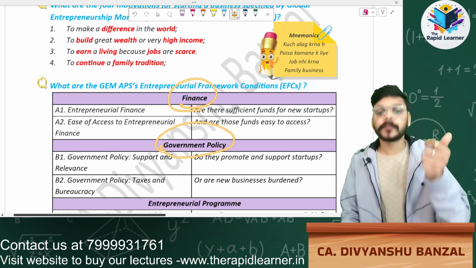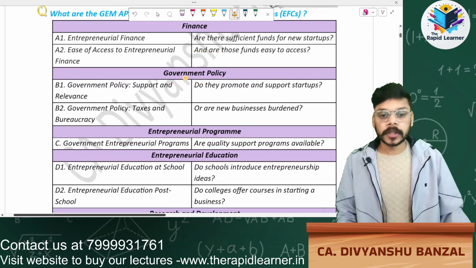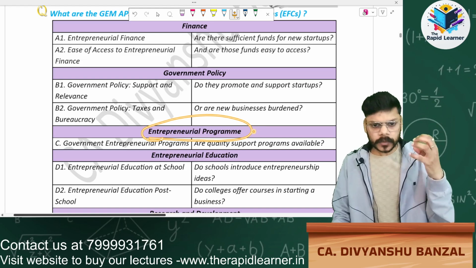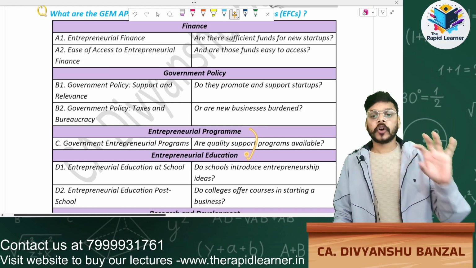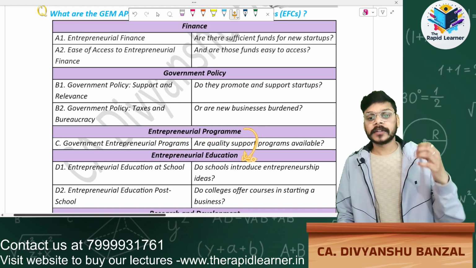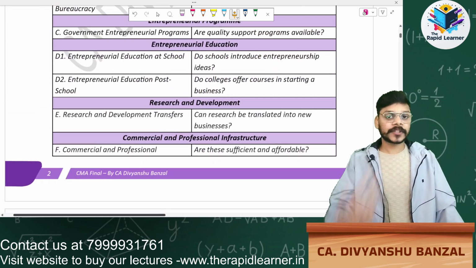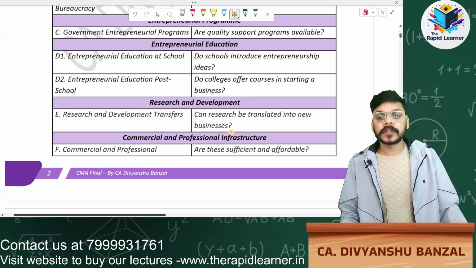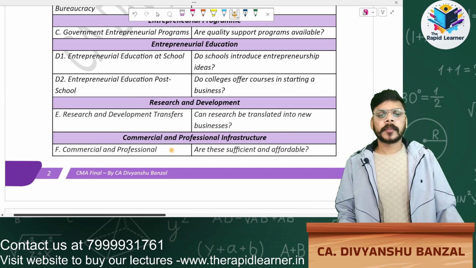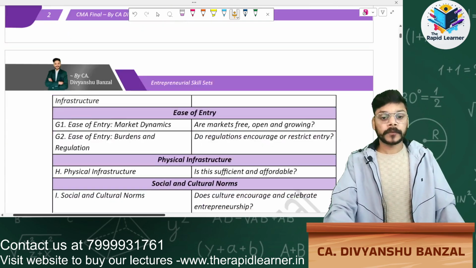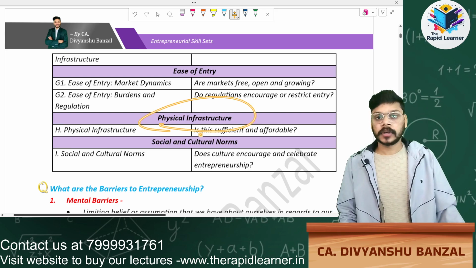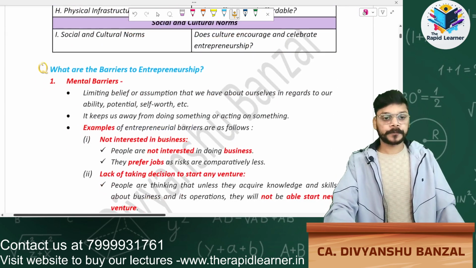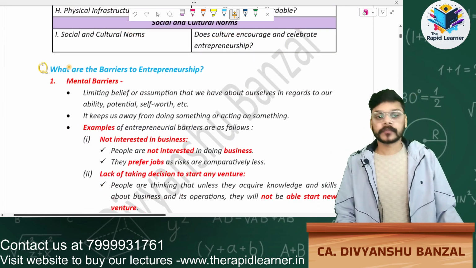Then government policies. In government policies, what are the policies? Entrepreneur programs. Government may run the entrepreneur program. Then entrepreneur education. In that program they will get the education. Simple. Then next one, research and development. Then infrastructure. Which kind of infrastructure? Commercial and professional infrastructure. Then again physical infrastructure, then ease of entry, then social and cultural norm. Okay, simple.